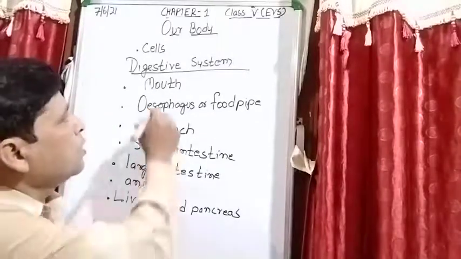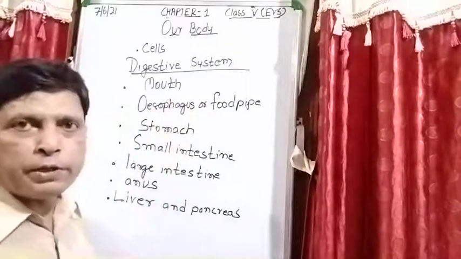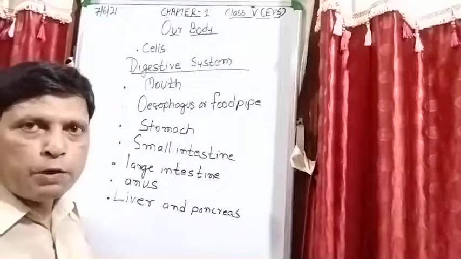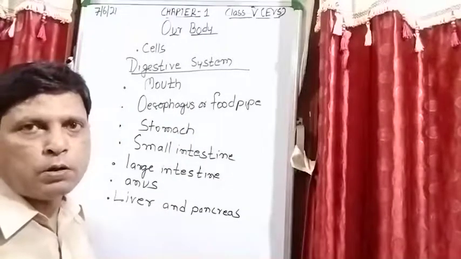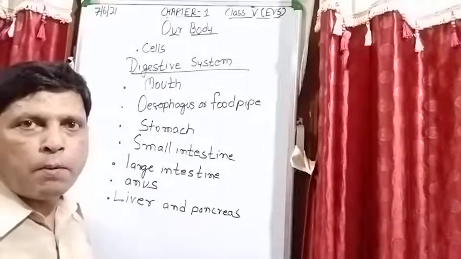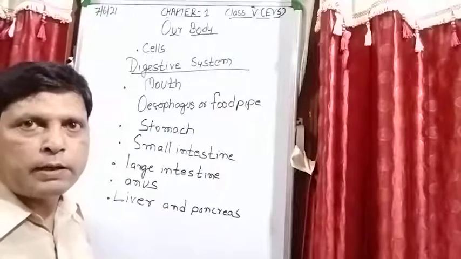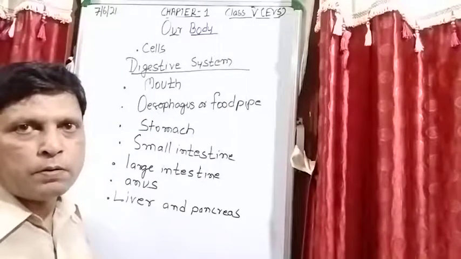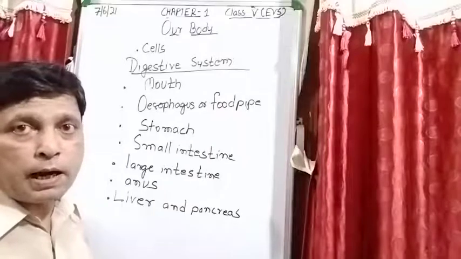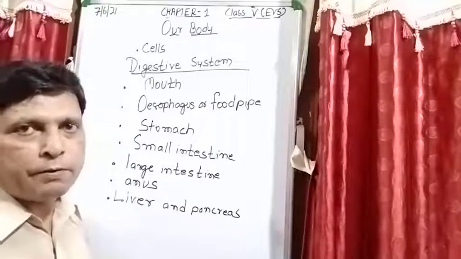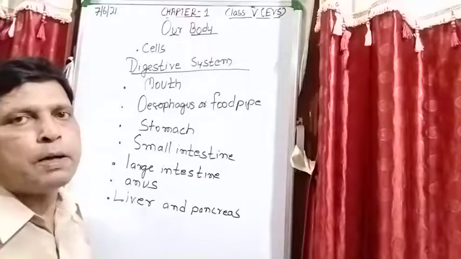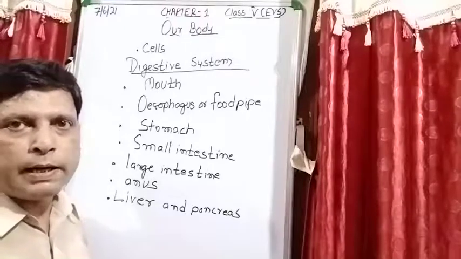So what are the organs present in the mouth? That is your teeth, tongue, and saliva, which you get from the salivary glands. So this is the best method to understand the topic.